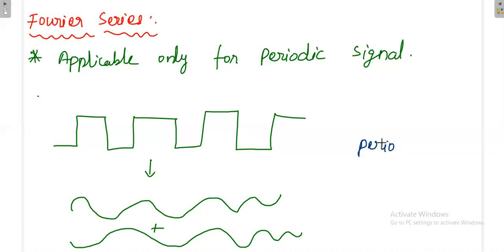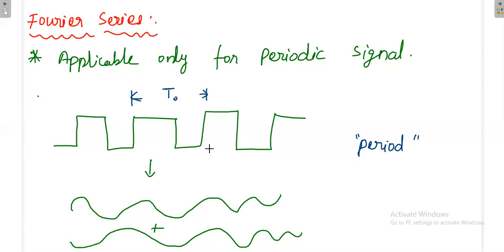We know that a period is something with which the signal is getting repeated. For example, for this diagram, this will act as a period. This is also a fundamental period because this is the minimum time with which this signal is getting repeated. Because instead of taking T naught, even I can take 2 T naught.